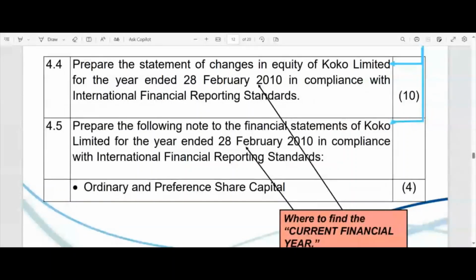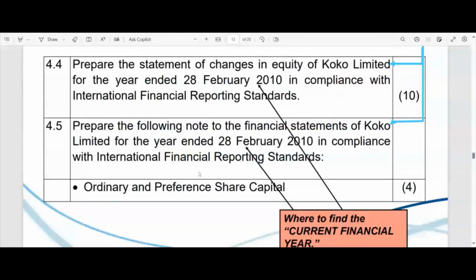The ordinary and preference share capital notes, right? It might not be both, might just be the one or the other, but they're going to ask some sort of a share capital note. So prepare the following note to the financial statements of the company whose books we're working in for the financial year that we are dealing with, in compliance with IFRS, as we should know. Ordinary share capital note and the preference share capital note, right?